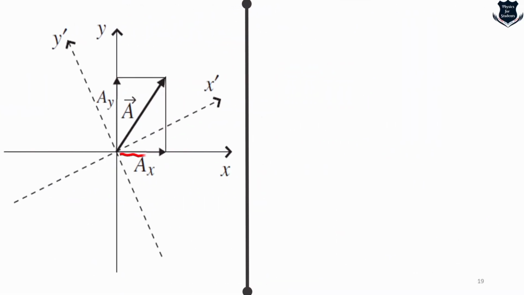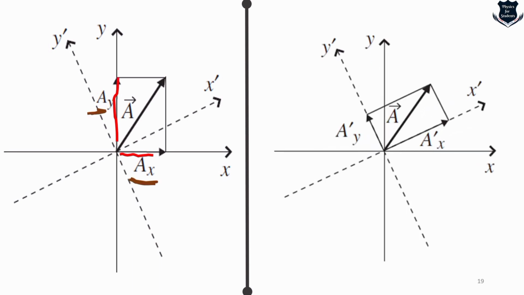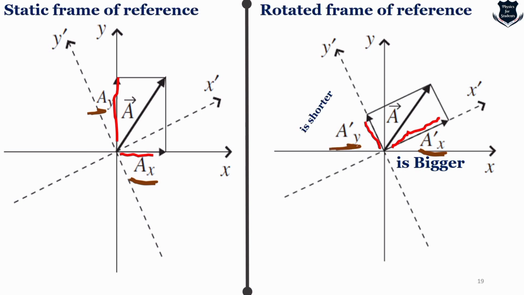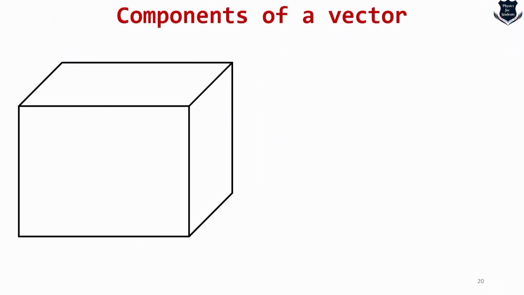Same example, we take something like this, AX and AY, and we rotate the system here. So we rotate the entire Cartesian system. You see A prime X has again become longer, and A prime Y has become shorter. So this is the static frame of reference and the rotated frame of reference. The entire idea of giving these examples is to let you know that the change happens not with the vector but with the components of the vector.